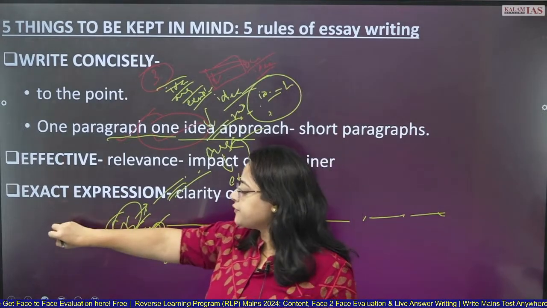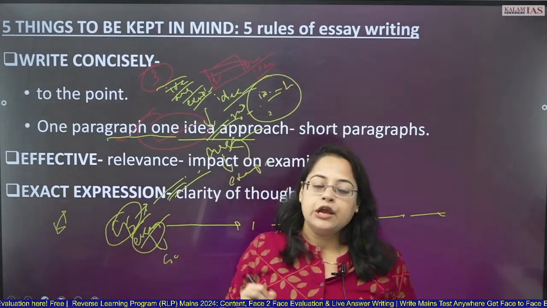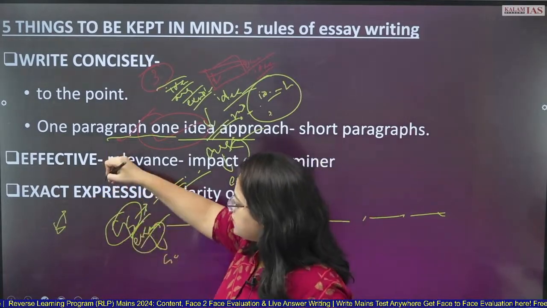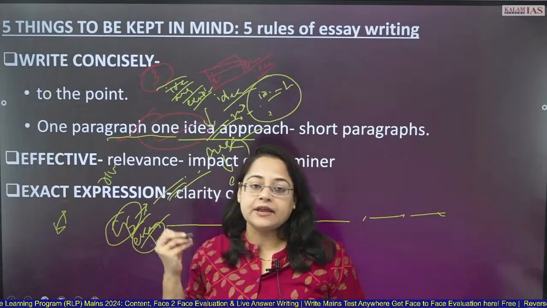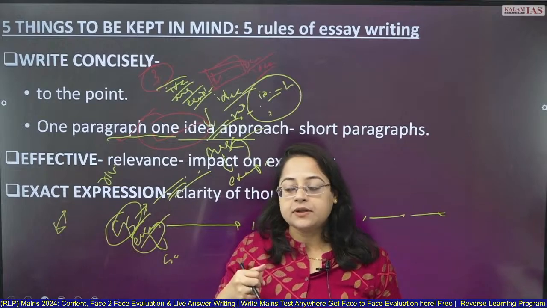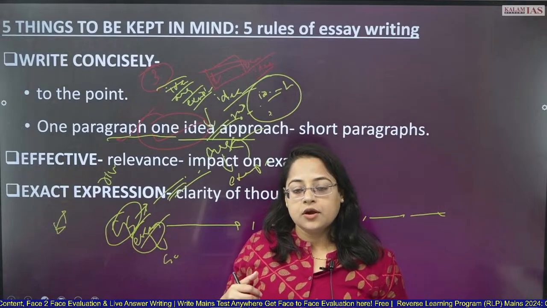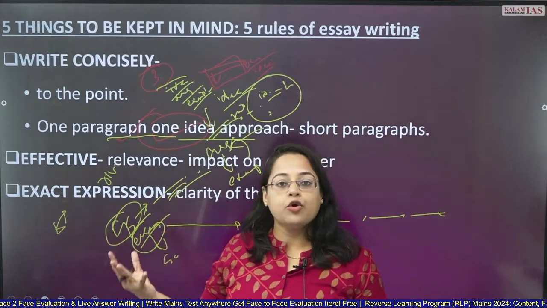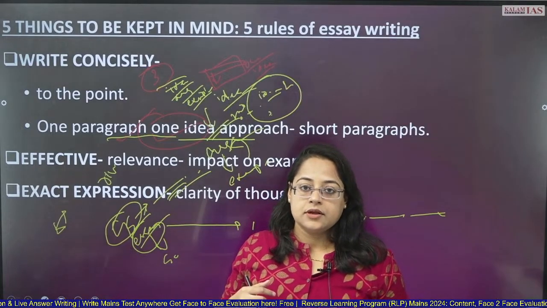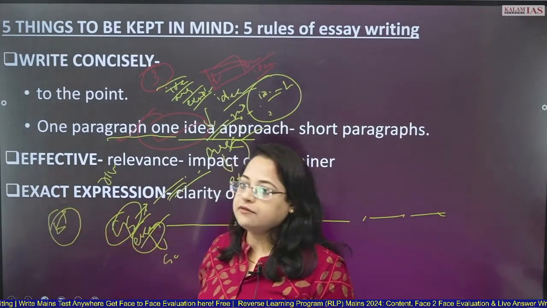When you are giving examples from different spheres, see, people would be saying that your essay should be multidimensional, your essay should be diverse. So there are 2 things over here. Diverse means you should be having examples from all spheres. Some political example, some economic example, some entrepreneurship example, some very contemporary example, world view, giving the global view. That means you're coming up with some international example, some historical example. So that way your essay will be more diverse.